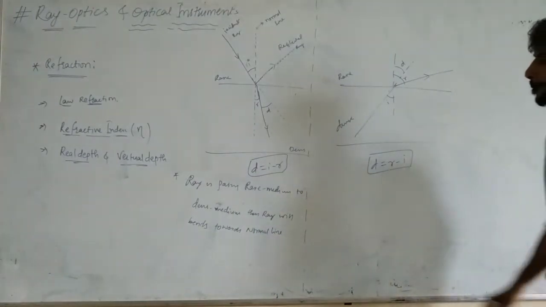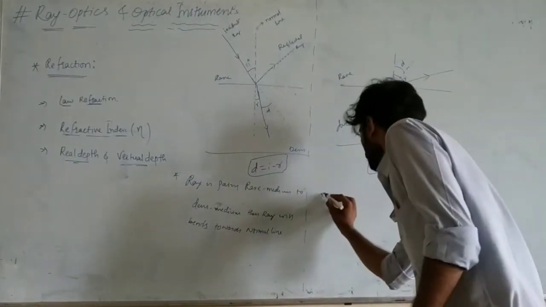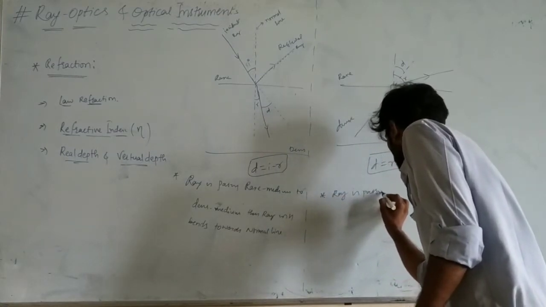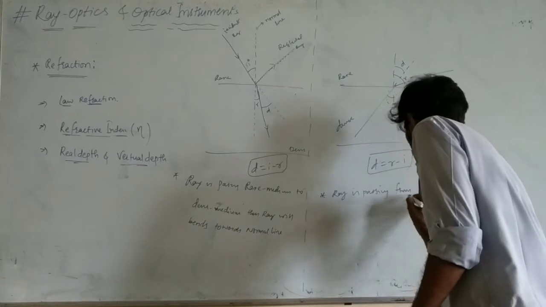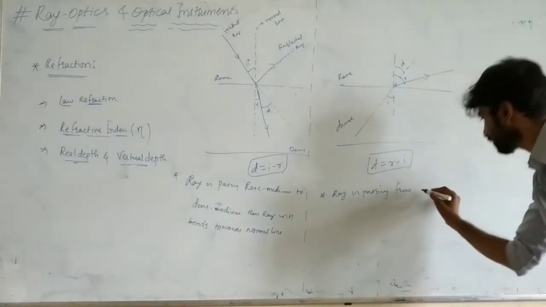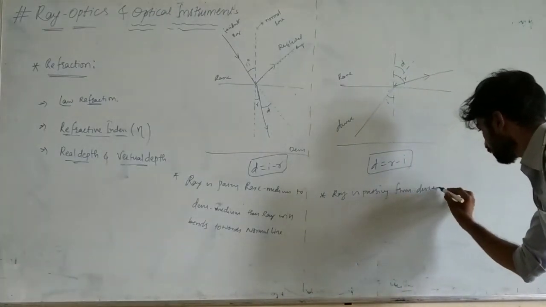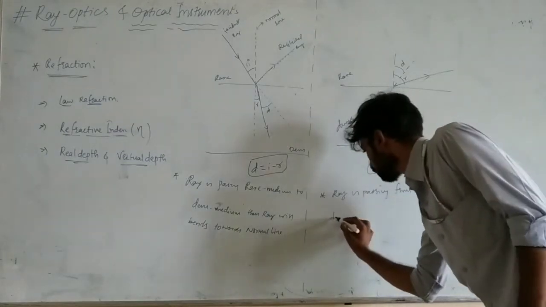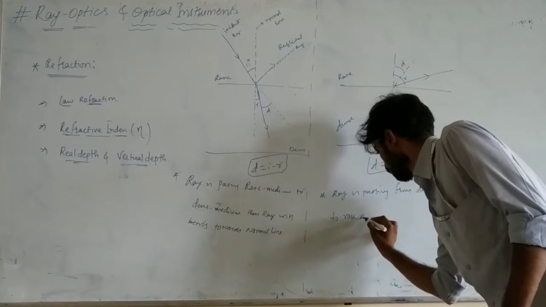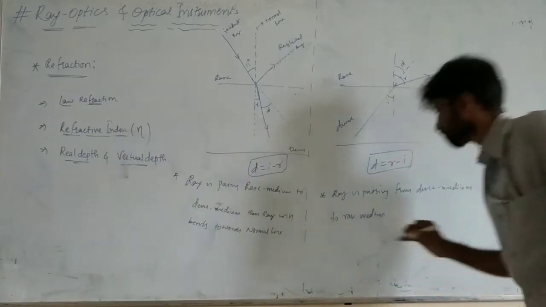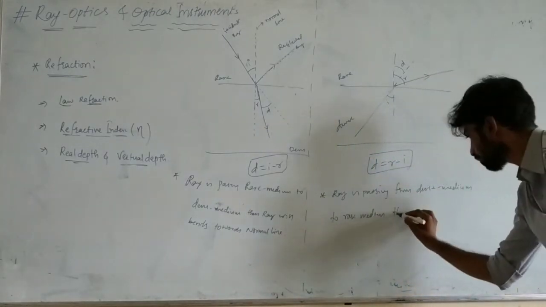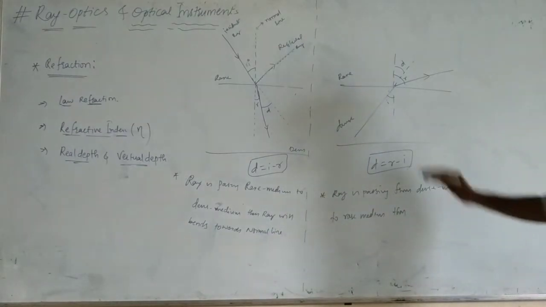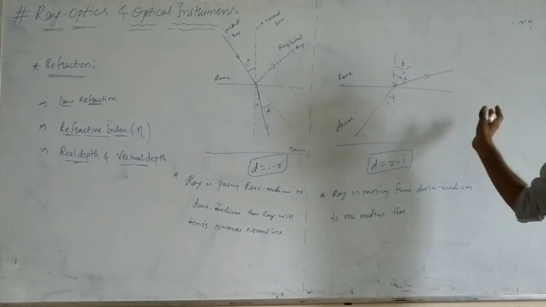If the ray is passing from denser medium to rarer medium, then what is happening here? Then it bends away from the normal.